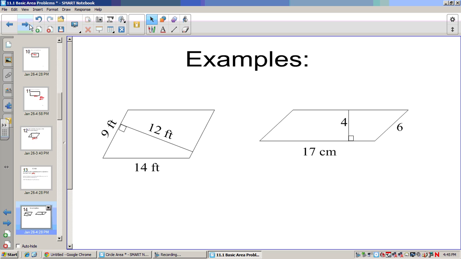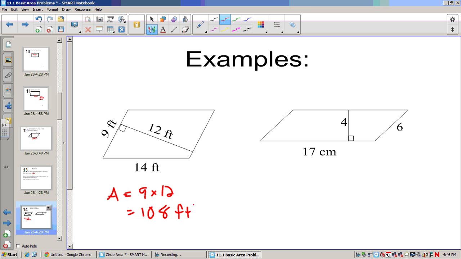Now, here are 2 examples. This first example is the one that throws everybody off, because everybody likes to think that the base is on the bottom. But really what we need to keep in mind is the base is always perpendicular to the height that we have. So in this situation, I would do 9 times 12, and that would be my area. So 9 times 12 would be 108, and the units will be feet squared.